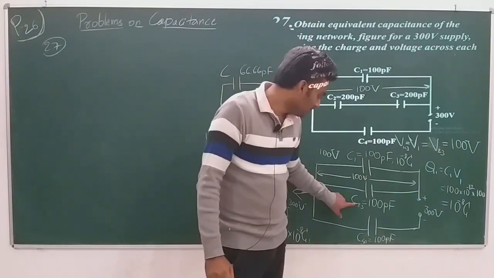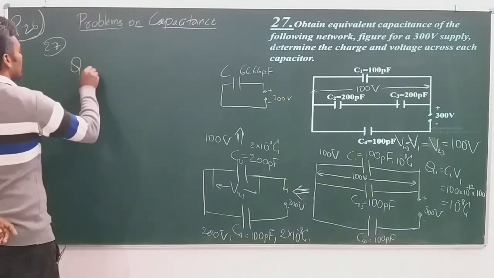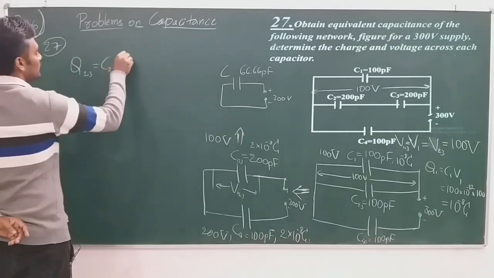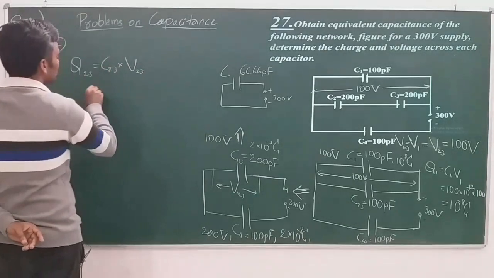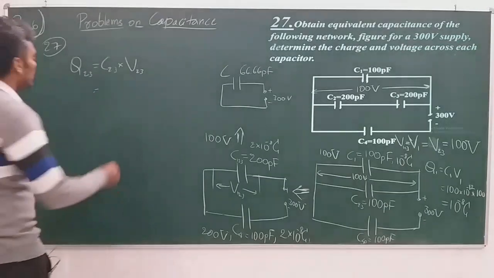So, let me get the value of charge stored in C23. Charge stored in C23, which I can call Q23, is equal to C23 into V23. V23 is the potential difference across capacitor C23. Look at that.